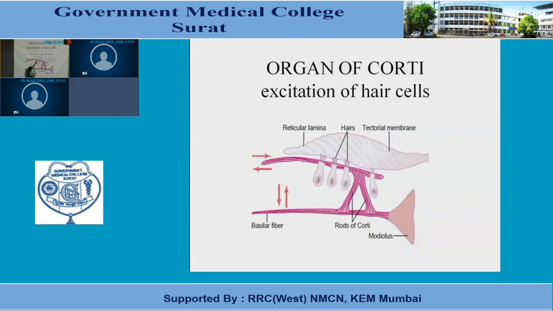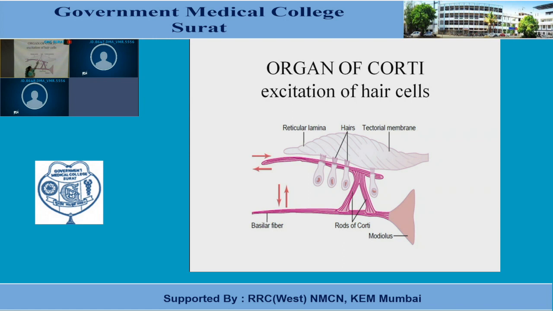So these are the hair cells. There are about 100 stereocilia which project from the upper portion of the hair cells. These hairs are about 100 in number, and there is a gradual increase in the length of the stereocilia away from the modiolus, and the largest of the stereocilia is known as the kinocilium.